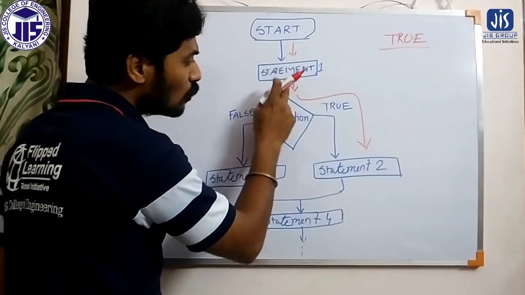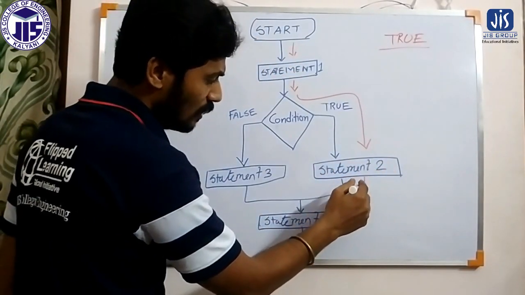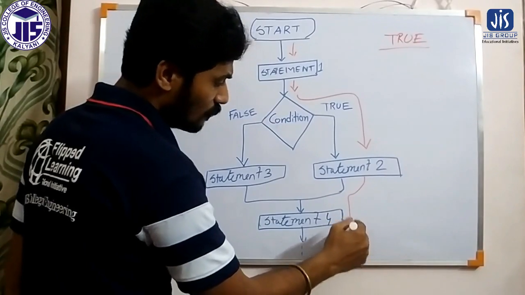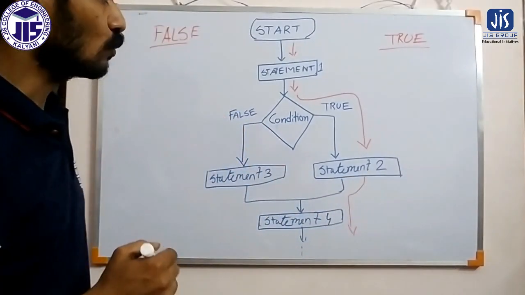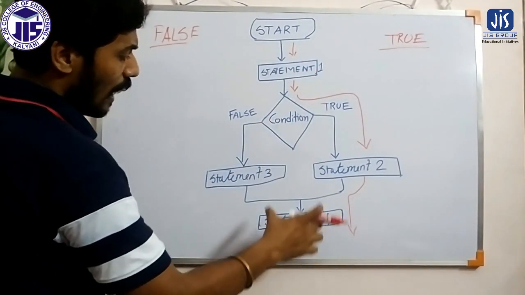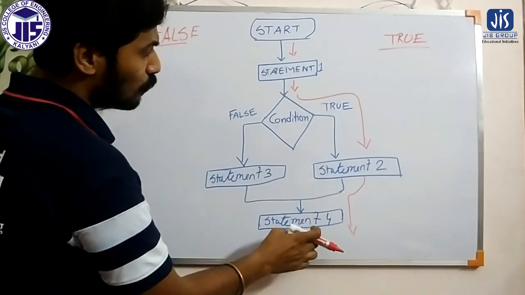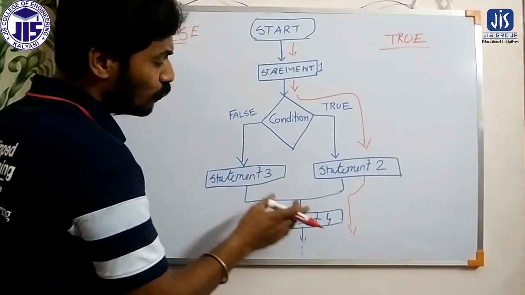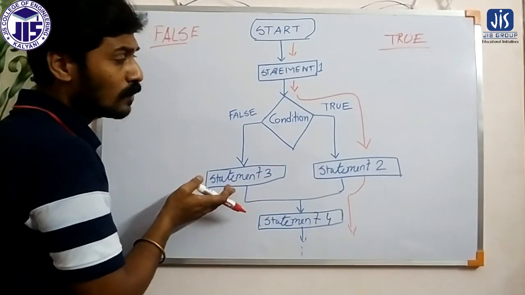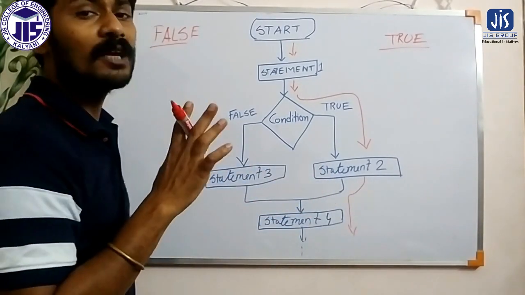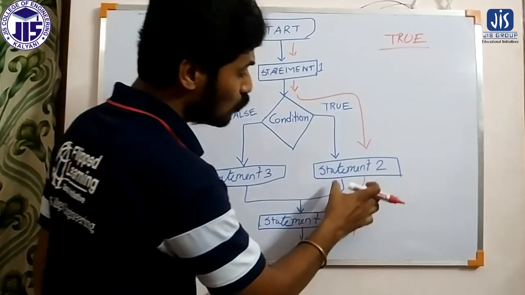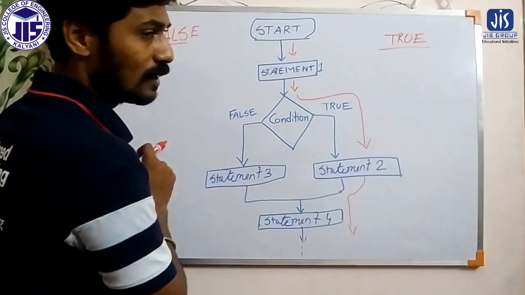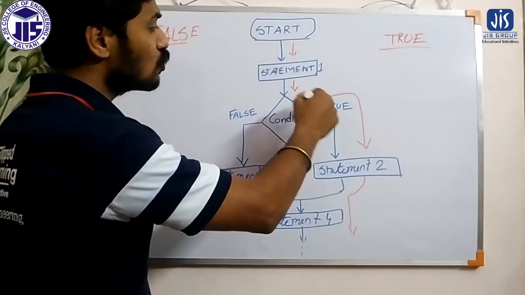After statement 1, statement 2 will execute, then statement 4 will execute. In between statement 1 and statement 4, we have two statements, 2 and 3, but both will never execute. Either statement 2 will execute or statement 3 will execute.